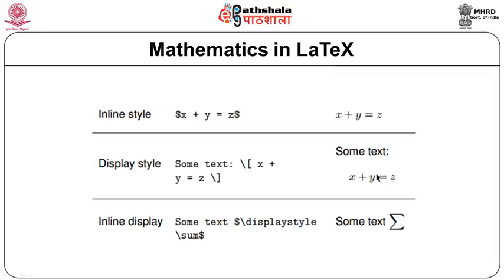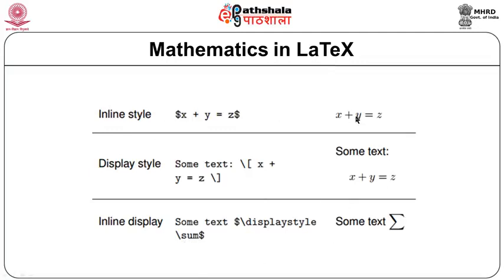The same output can be seen in the display style, and we can use the command sum, which will display this sigma notation. So, in mathematics, to display certain kind of symbols expression, we have different keywords or commands. Sum is one of them.